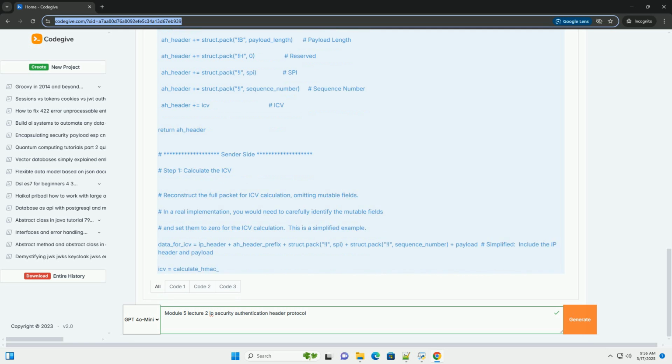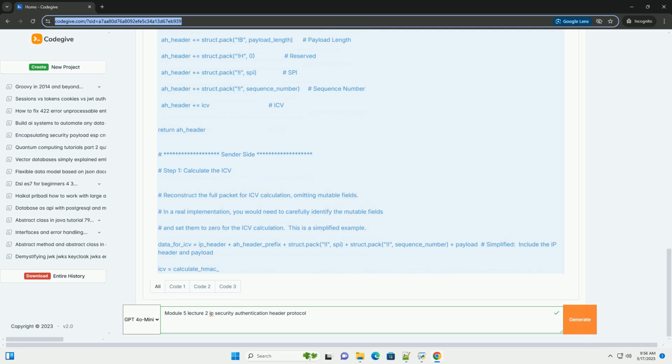If anti-replay protection is enabled, it checks the sequence number. If the sequence number is too low, outside the replay window, the packet is discarded as a potential replay attack. The receiver recalculates the ICV using the same cryptographic hash function and shared secret key as the sender, over the same portion of the packet, excluding mutable IP header fields.